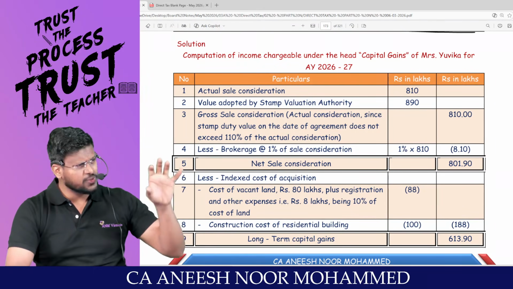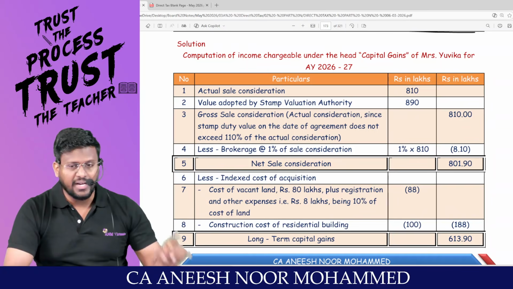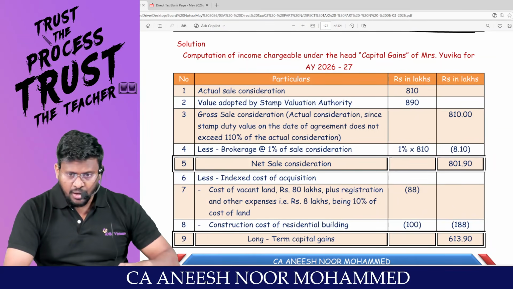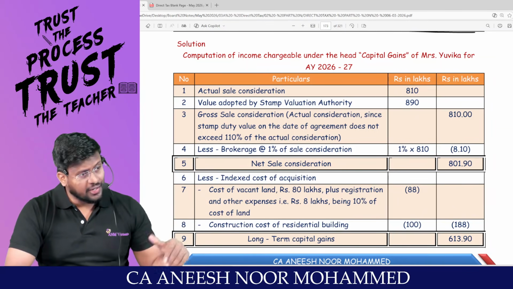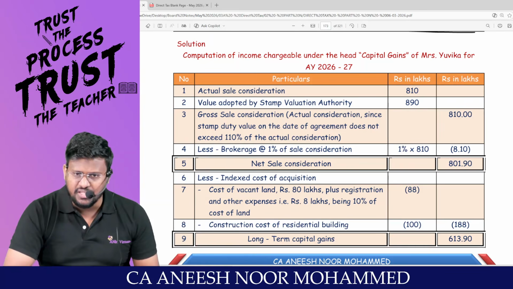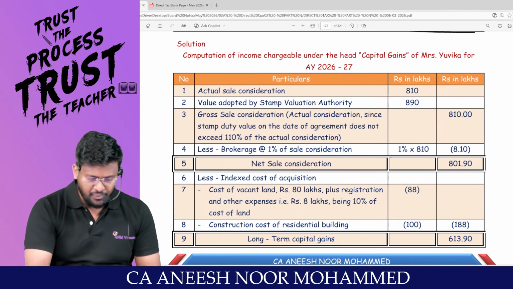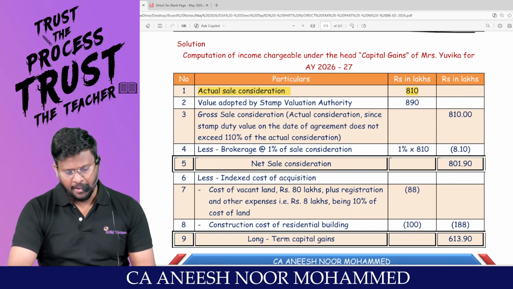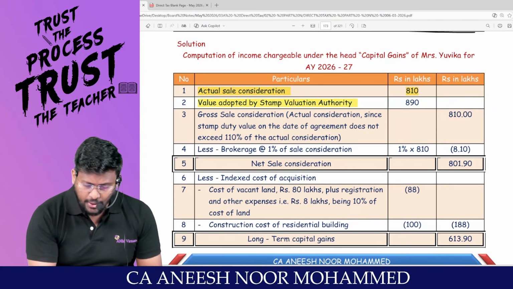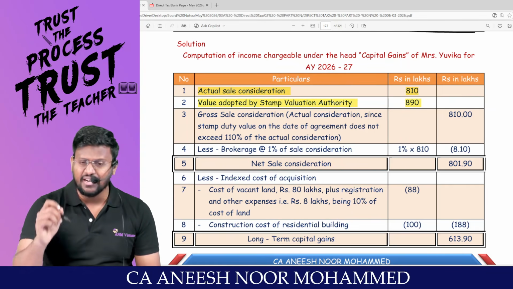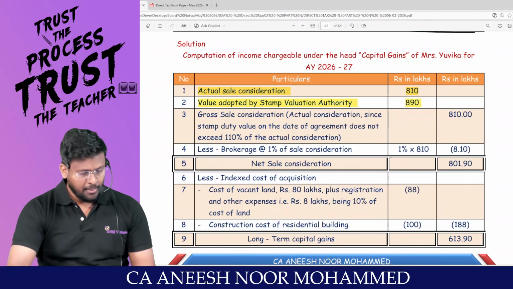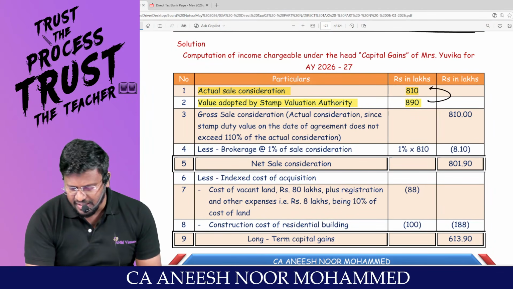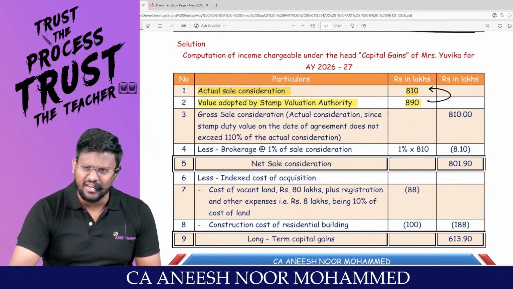Because there is advance money forfeited in case number 1. That advance money forfeited would have been already taxed under the head IFOS, so no implication in this year. So the actual sale consideration is 810 lakhs. But the stamp duty value on the date of agreement is 890 lakhs. Am I right? My question to you is, is 810 lakh less than 890 lakh?